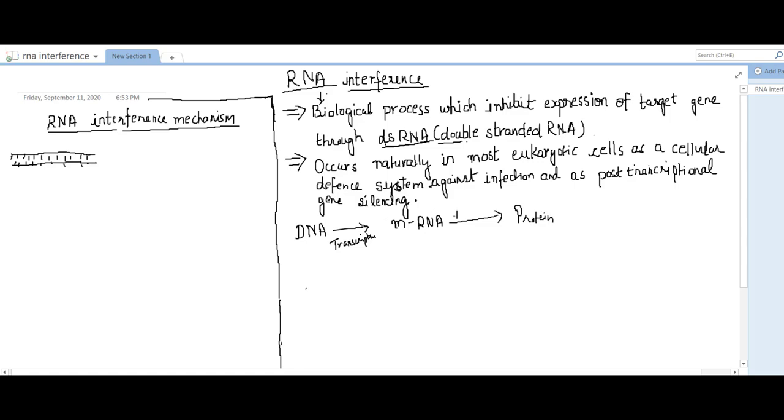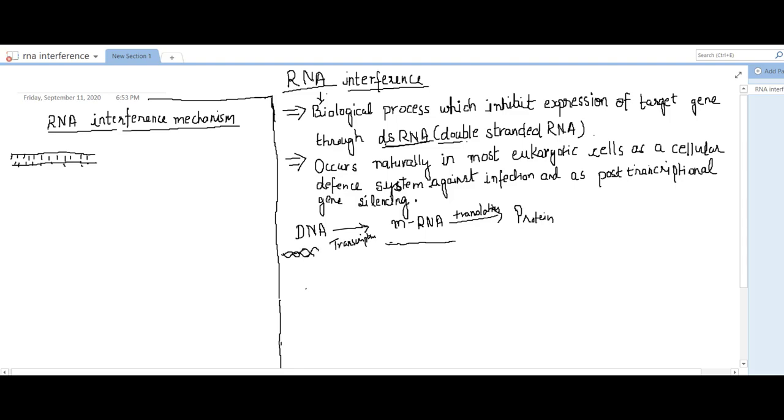So where does RNA interference occur? Interference occurs here, when mRNA is formed. This is the mRNA which forms through DNA transcription.